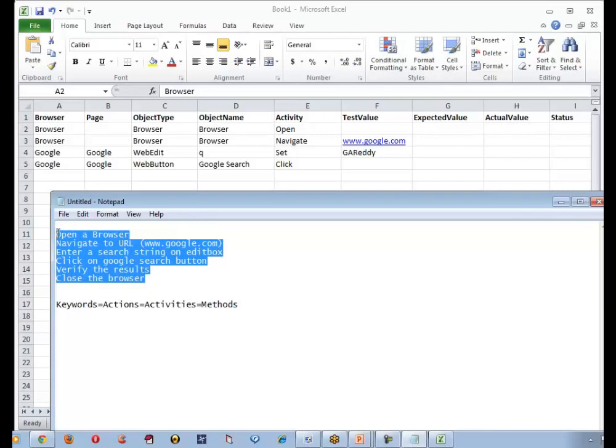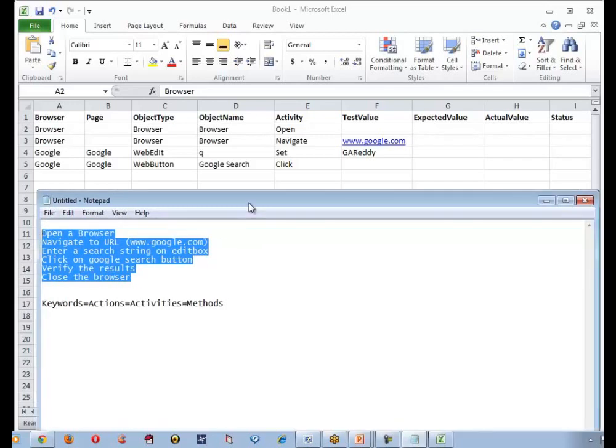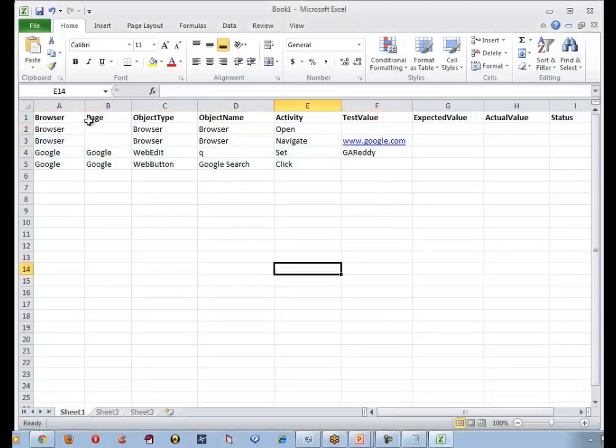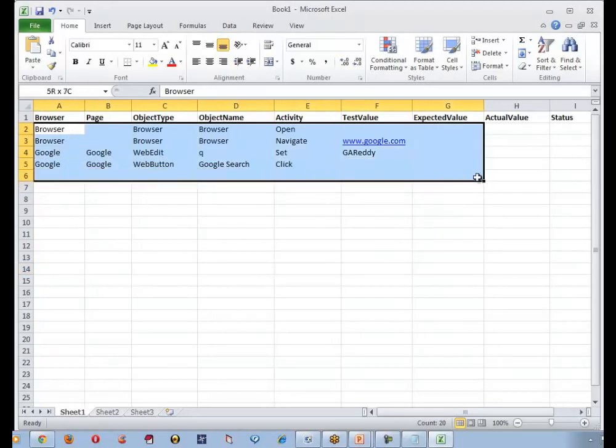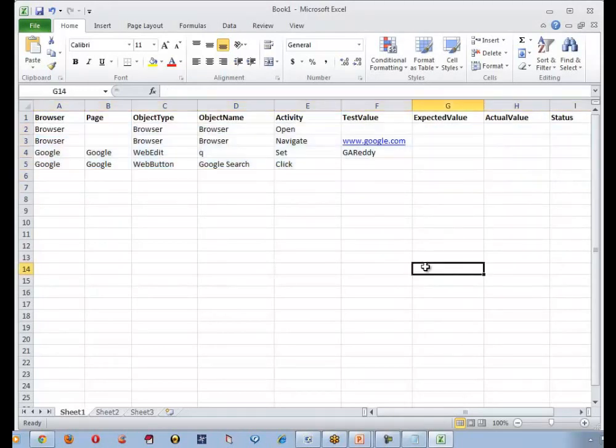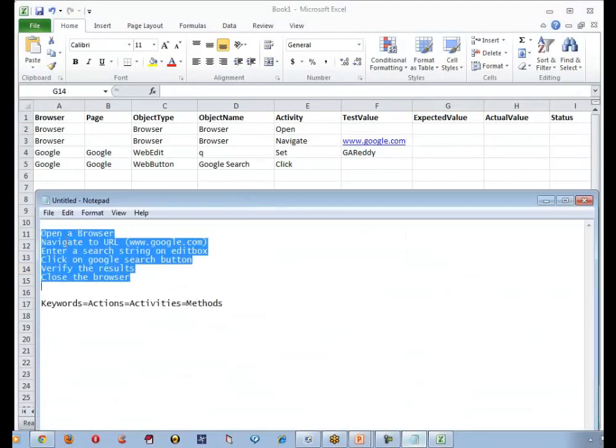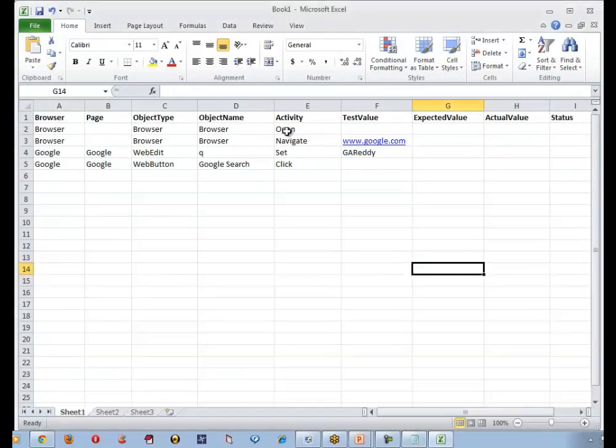Why? We would understand why we are developing such Excel driven test cases now. First of all, is this clear? How did I do this? Yes, sir. Everybody, it's most important. If you are able to drill down a manual test case into automatic or keyword driven test cases, then the rest of the part becomes very easy. Very simple. So first of all, I wanted to open a browser. So my activity is open. Where I want to open? I want to open a browser. Once I opened a browser, I want to navigate to URL.